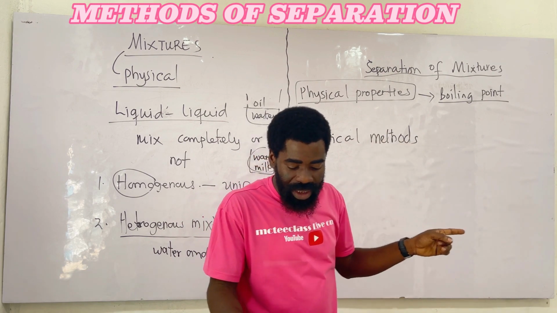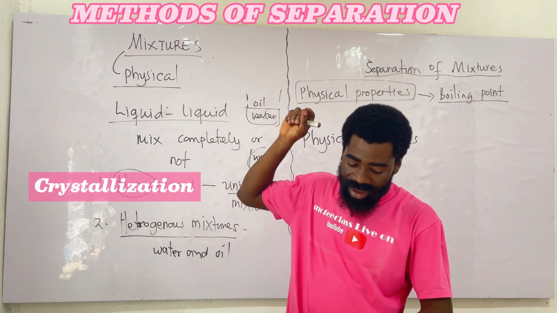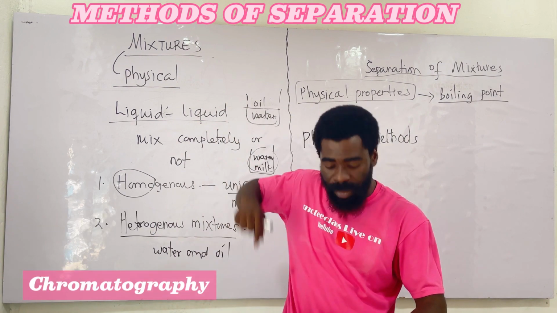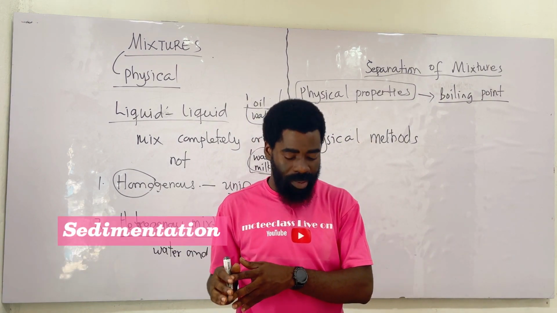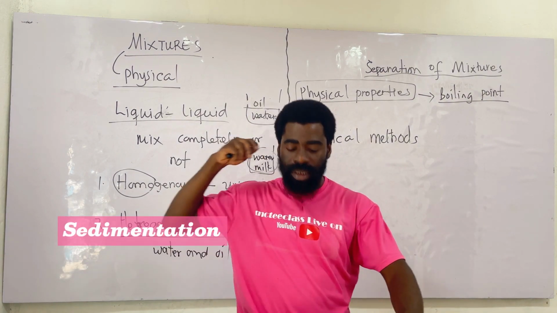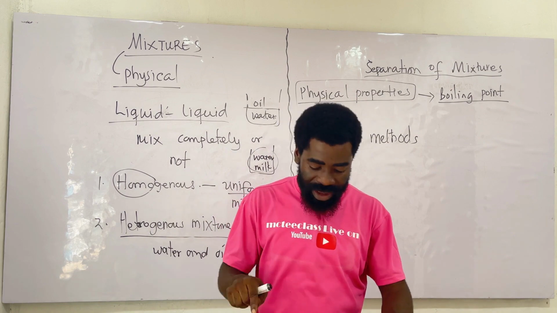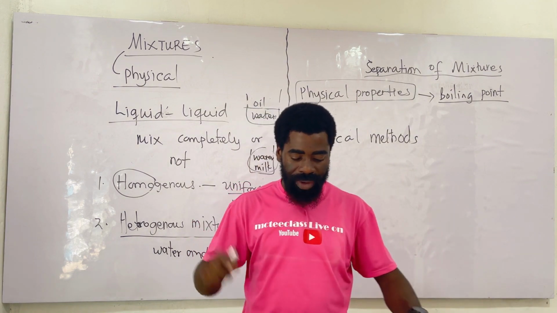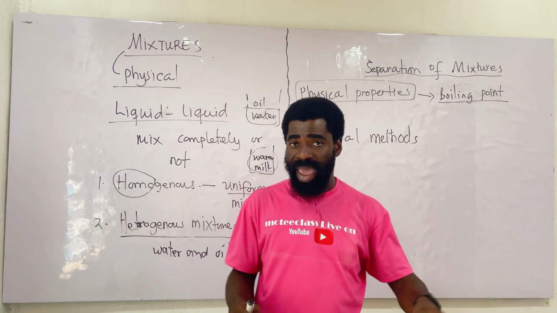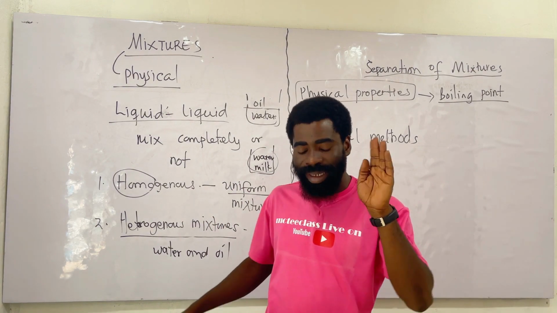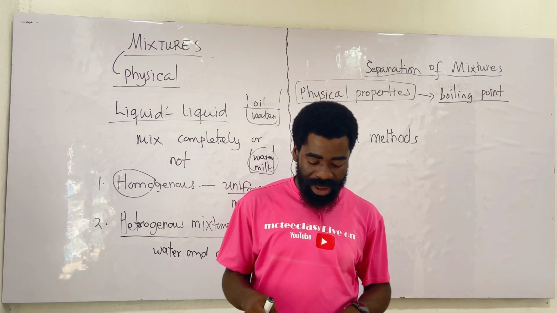Good. Then we have evaporation, sublimation, magnetization, crystallization, decantation, chromatography, separating funnel, sieving, precipitation, and sedimentation. Let me go over again. We have simple distillation, fractional distillation, filtration, evaporation, sublimation, magnetization, crystallization, decantation, chromatography, and the separating funnel, which is based on density. You can separate oil and water using a separating funnel. Then we can also use sieving based on the particle size. You can use precipitation and sedimentation.